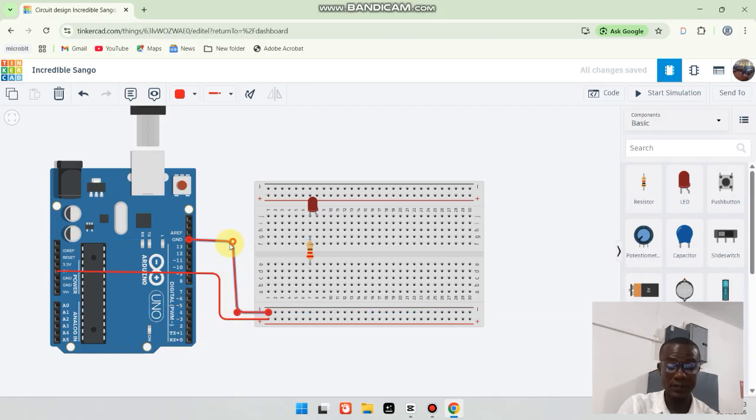Then I'll change this cable or wire to black because it represents negative. So I will connect from here to here. Here power flows in a vertical direction, so it will go straight. Then I'll tap the positive from here to here. Then I will change this cable to red.